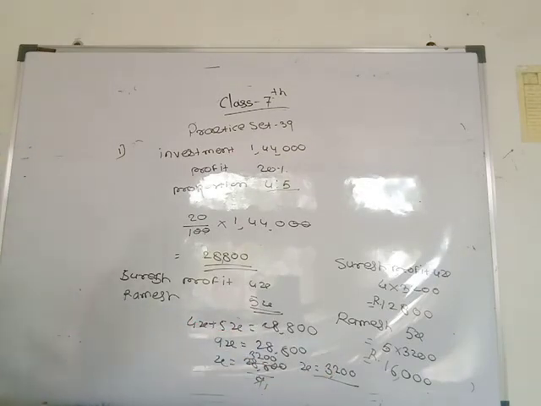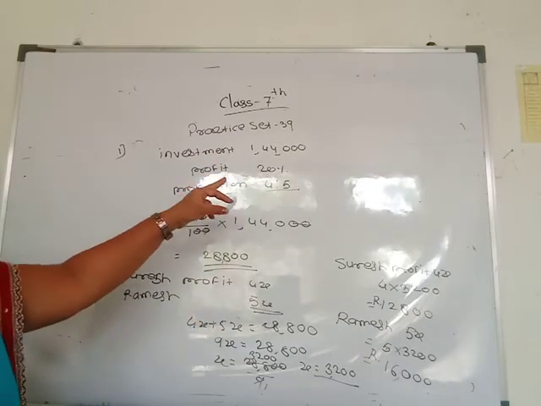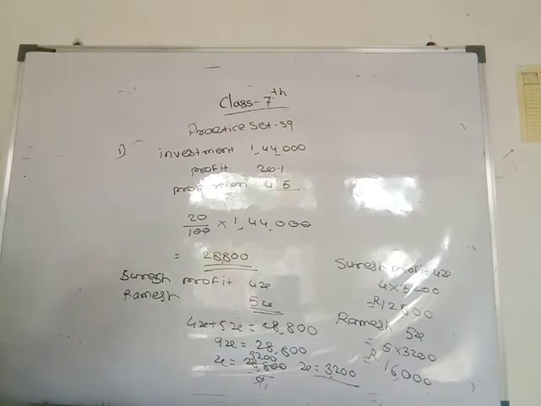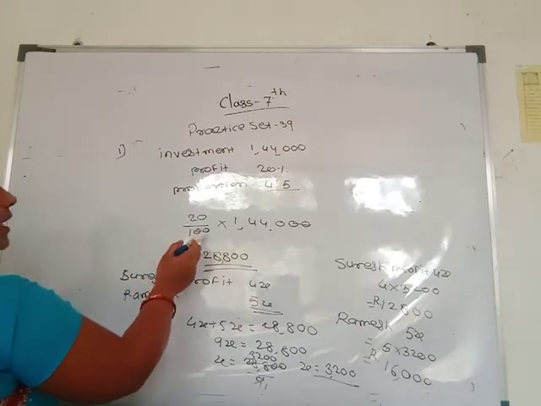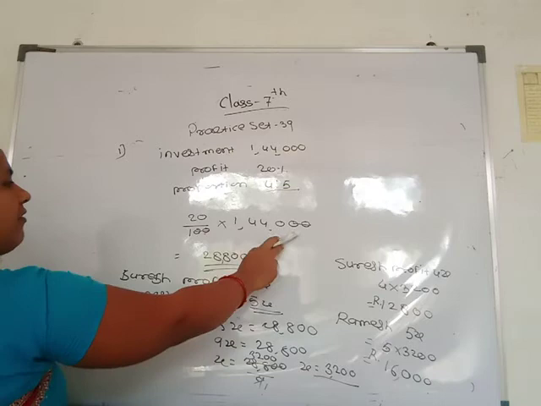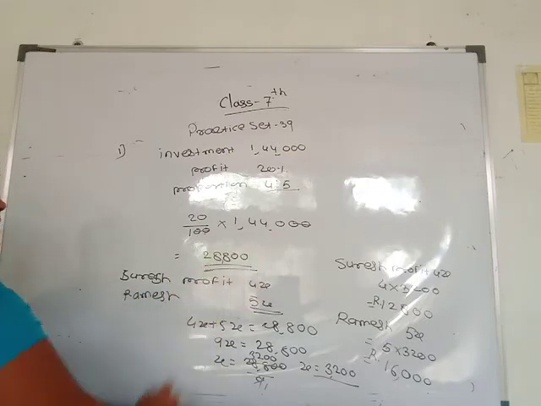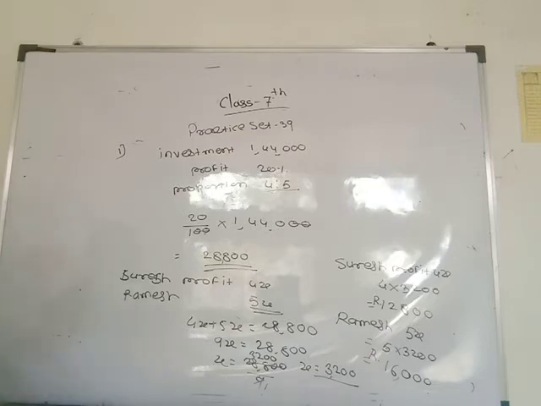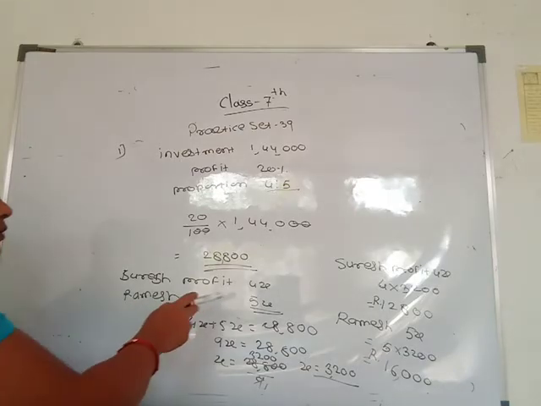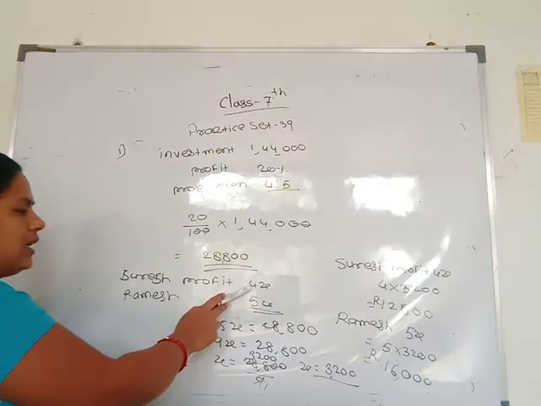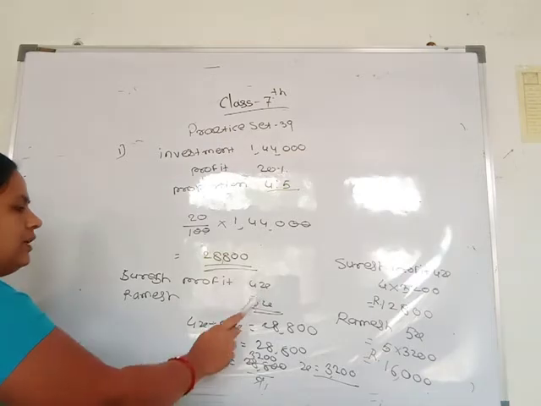See this example again. Suresh and Ramesh together invested rupees 1,44,000, but their profit is 20%, so you do 20 divided by 100 into 1,44,000. The profit is 28,800. They invested in the ratio 4 to 5, so Suresh's profit is 4x and Ramesh's is 5x.